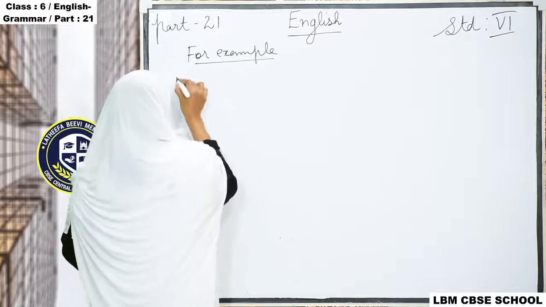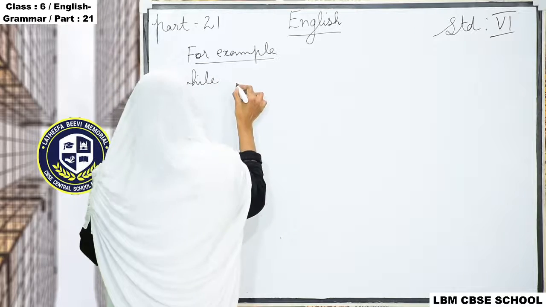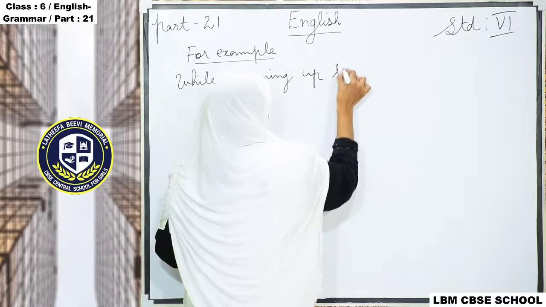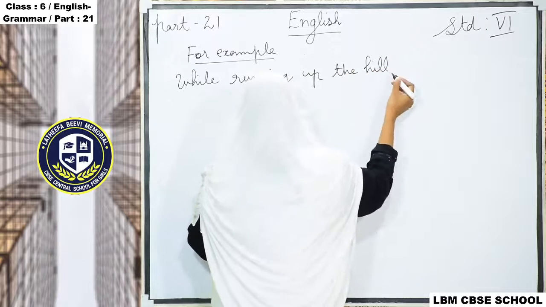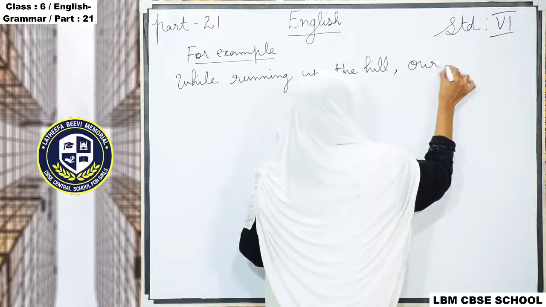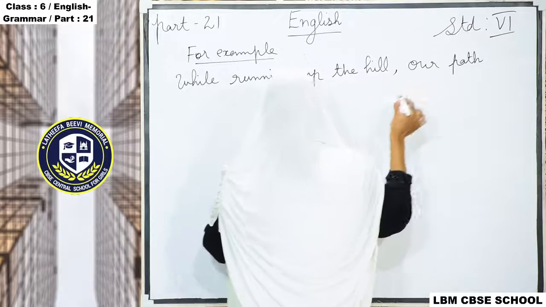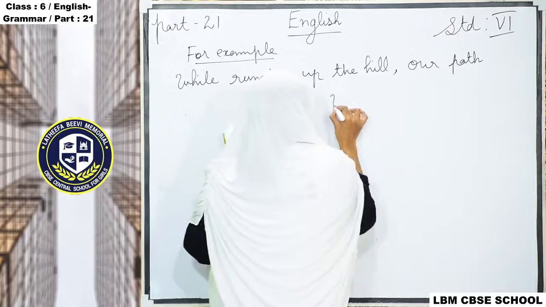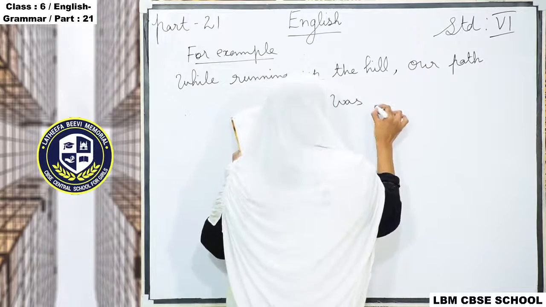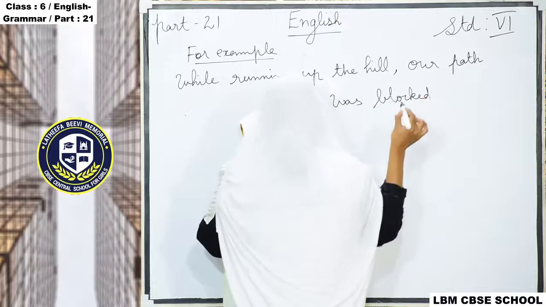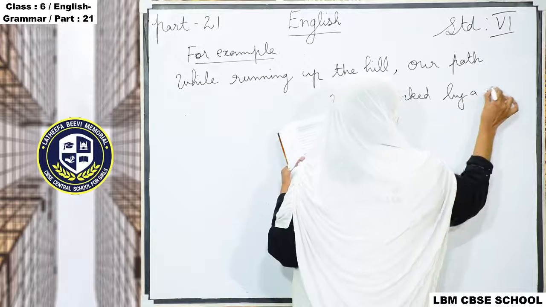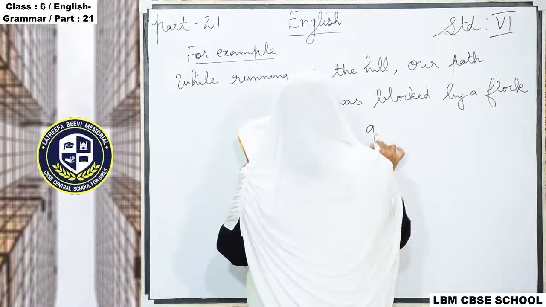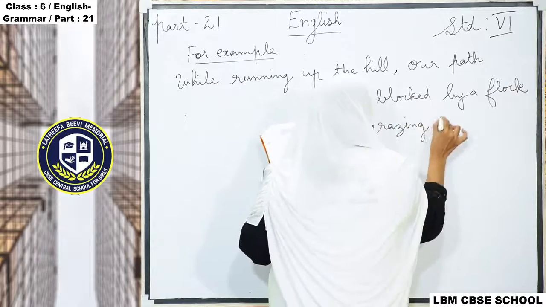While running up the hill, comma, our path was blocked by a flock of grazing cattle.